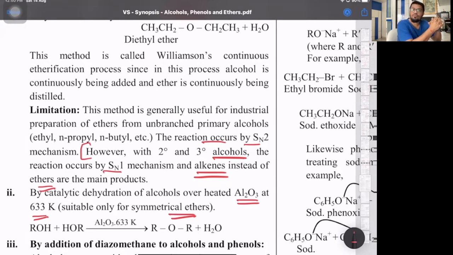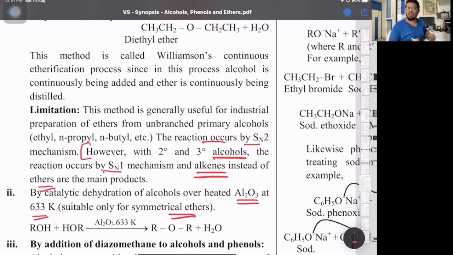You can also use vapor phase dehydration for alcohols to give alkenes. That's what we call it, as the alcohols are in the gaseous state. Primary alcohol, Al2O3 with 623 Kelvin. Secondary alcohol with alumina at 523 Kelvin. And tertiary alcohol with alumina at 423 Kelvin. Just a difference of 100 degree Kelvin. Okay, 623, 523, 423 Kelvin. That's the part we have for preparation of alkenes.